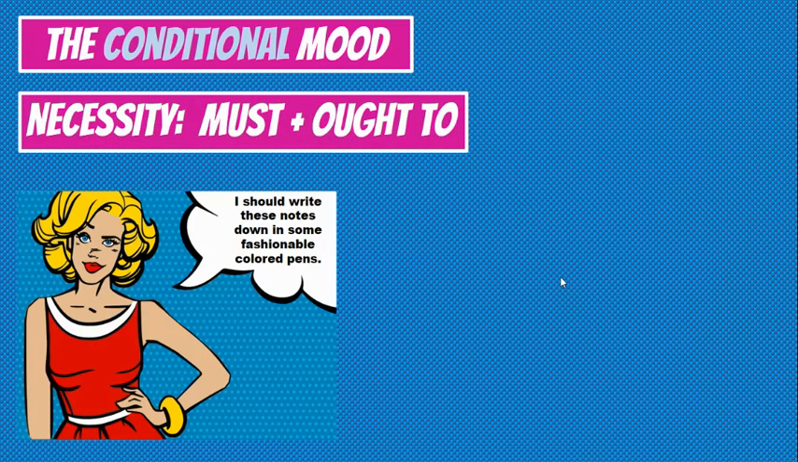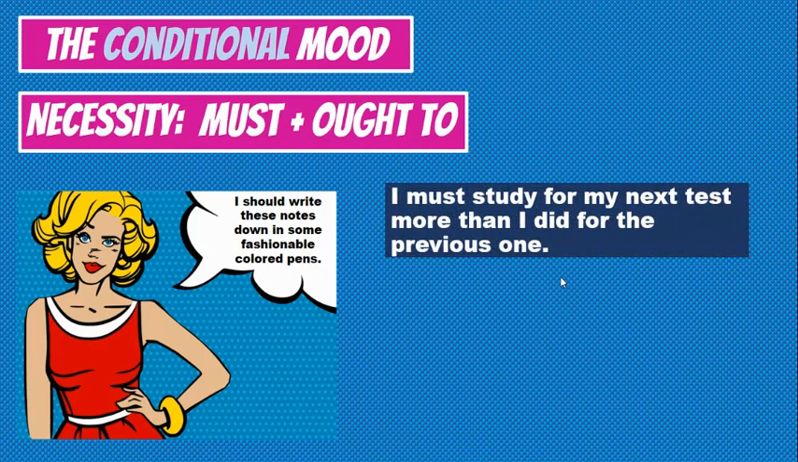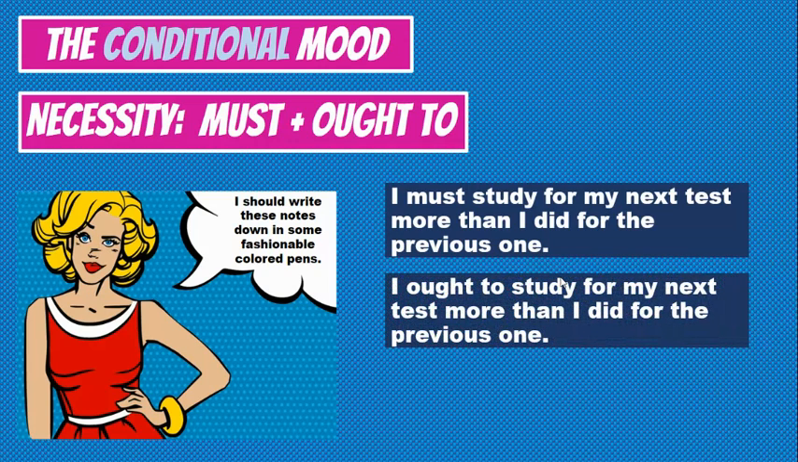And lastly, for this grouping is necessity, must and ought to. Now, these two verbs are not present and past of each other. They're two separate verbs, but they kind of work hand in hand with the necessity. So if I said, I must study for my next test more than I did for my previous one, sounds a little bit more of a need than I ought to study for my next test more than I did for the previous one. You get a sense that the necessity of must is stronger than ought to. Both of them express a need, but must is stronger than ought to.